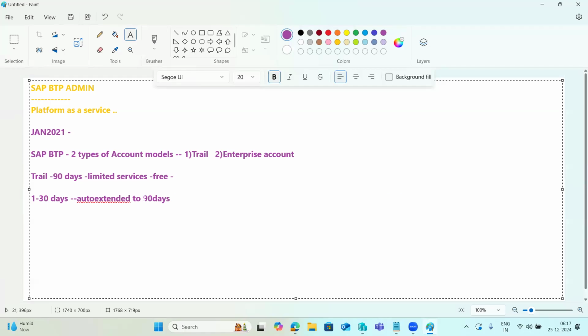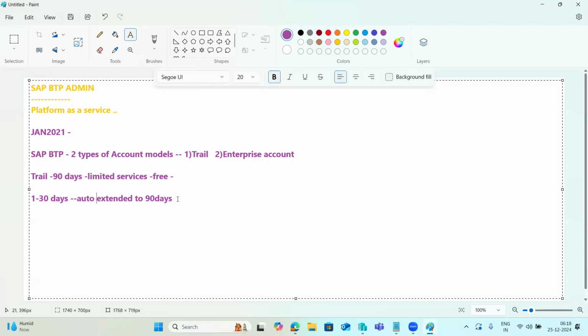Once the trial account period is finished, your account will be deactivated. Whatever services are running in the systems will be deleted and deactivated. If you don't sign in to the trial account within the first 30 days, then your account will be suspended. All suspended accounts will be deleted and you won't be able to use the applications or services here. So after the 90 days license is completed, your trial account is automatically deleted.